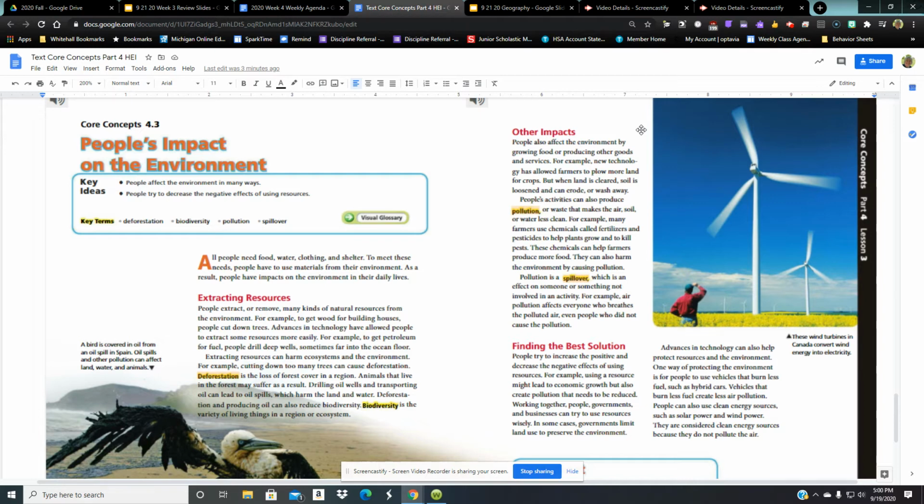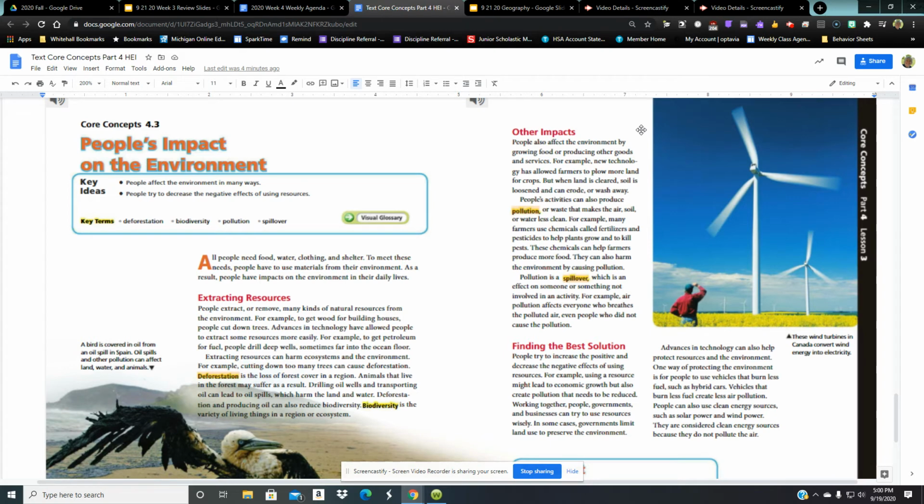For example, many farmers use chemicals called fertilizers and pesticides to help plants grow and to kill pests. These chemicals can help farmers produce more food, but they can also harm the environment by causing pollution. Some of them are harming the bees, but the farmers need the bees to pollinate the fruits and vegetables. So they need the fertilizers, but they're trying to find ones that won't harm the environment.